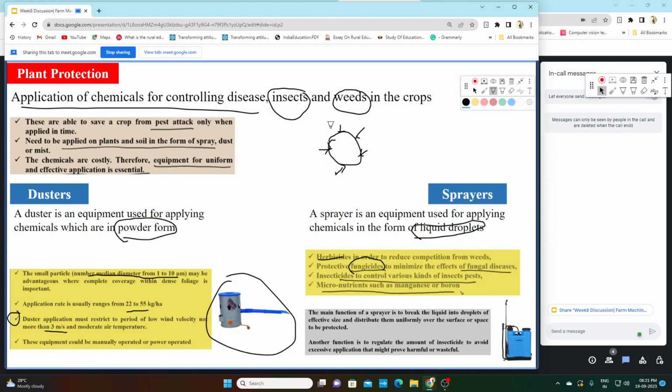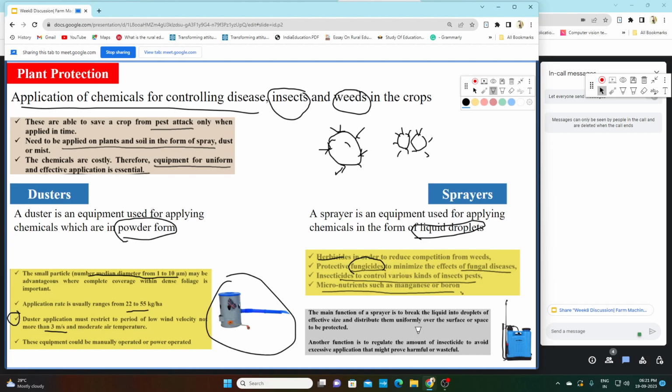But if we divide this ball into two parts, its surface area basically will increase. Now this is the surface area and this is the surface area, so surface area basically increases. So that is the main function of sprayer, to break this liquid into smaller droplets so that it is uniformly distributed all over the surface of the plant and the surface area of the liquid droplet increases. So that is the main function of the sprayer.